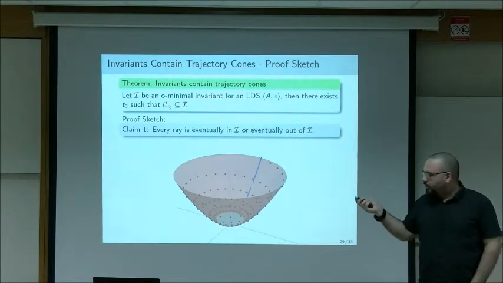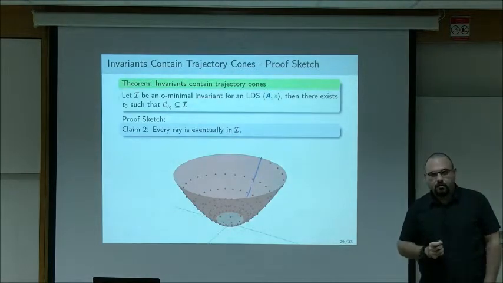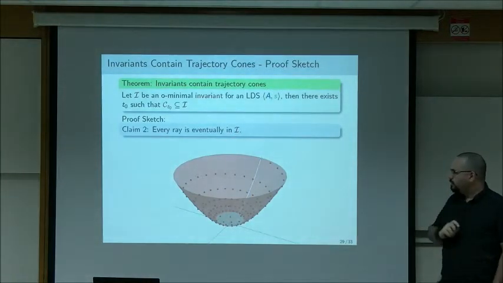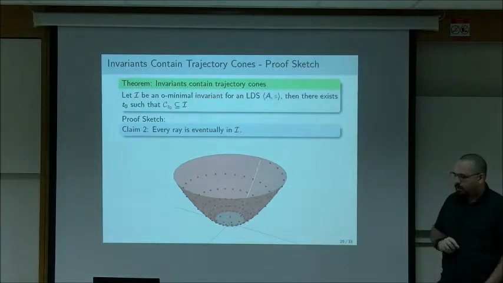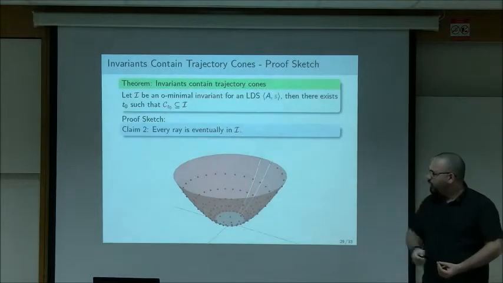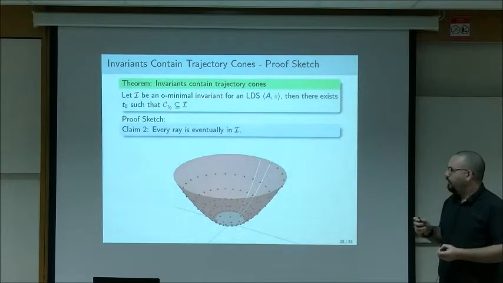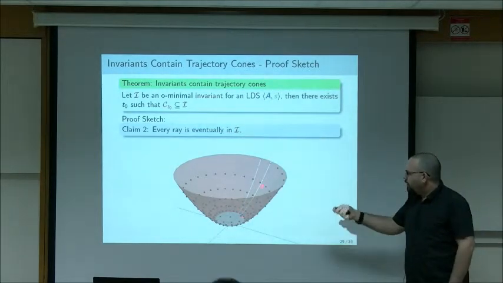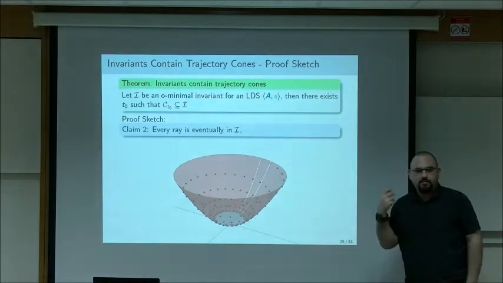Now we're actually going to strengthen this claim and say that every ray is eventually in. No ray can be eventually out. Why is that? Suppose some ray was out, and suppose some ray was entirely out for the sake of the drawing. Let's look at the inverse image of this ray under the matrix. This thing is also a ray, just because of the definition of rays. But this ray also has to be out, because if this ray were in at some point, then the image would also be in, because the set is invariant.